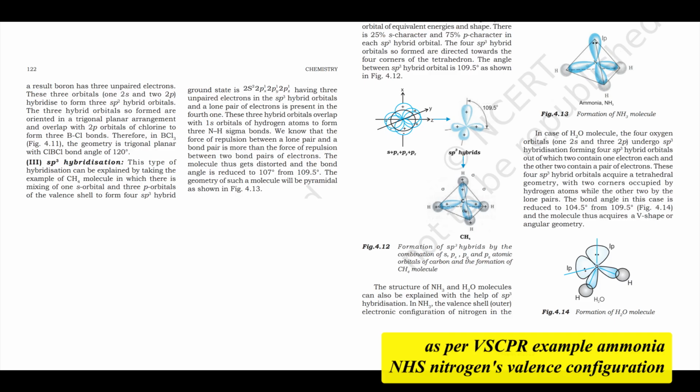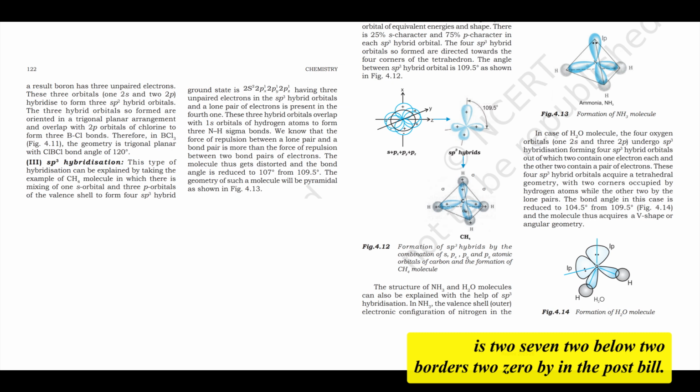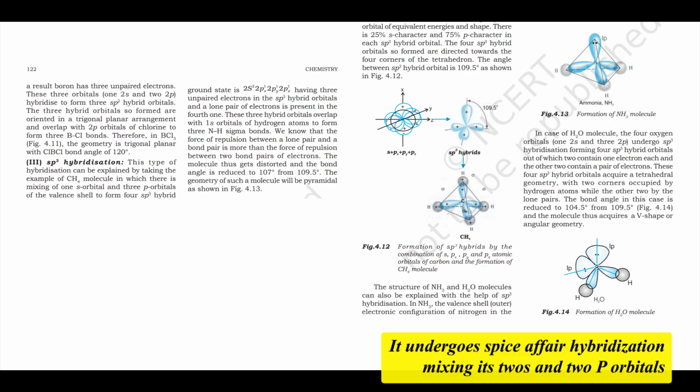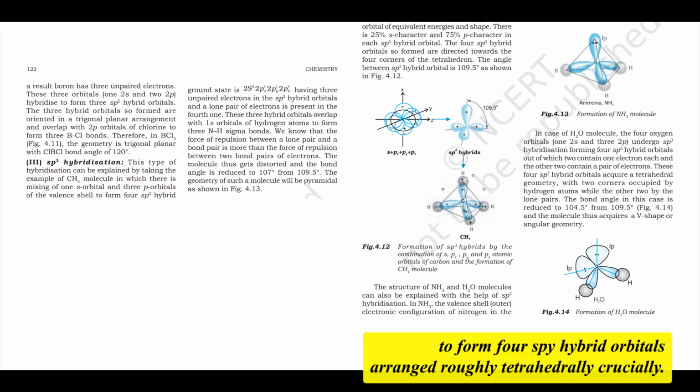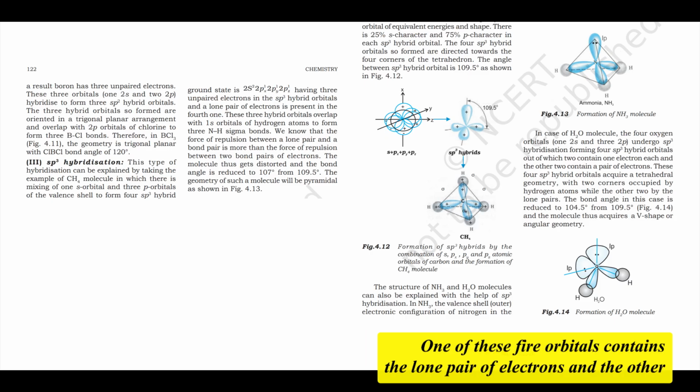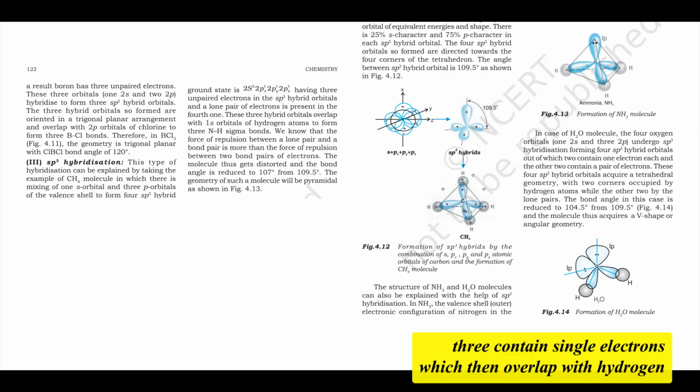Example: ammonia, NH3. Nitrogen's valence configuration is 2s2 2px1 2py1 2pz1. It undergoes sp3 hybridization, mixing its 2s and 2p orbitals to form 4 sp3 hybrid orbitals arranged roughly tetrahedrally. Crucially, one of these sp3 orbitals contains the lone pair of electrons, and the other 3 contain single electrons, which then overlap with hydrogen 1s orbitals to form the 3 N-H sigma bonds. Host: So the lone pair sits in one of these sp3 orbitals.